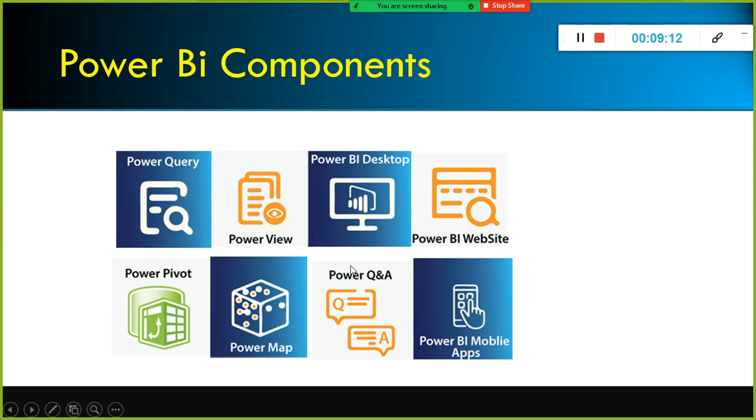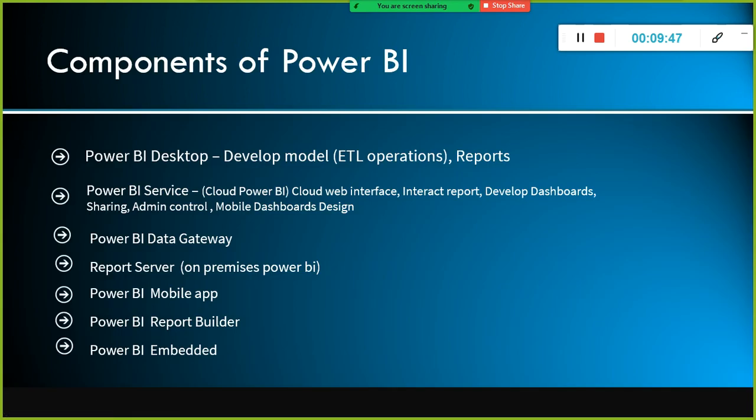You type anything. If you have any questions, you just type it in the chat window. Let's say on an e-commerce website, they have a chat facility. If you have any queries related to a product, when you type it, the person sitting on the other side will answer your queries. Similarly, in the dashboard visuals, you can ask questions. Based on your questions, a report will automatically get generated in line with your question. And then you have Power BI mobile apps. You can install Power BI on your mobile phone also. We'll share the link to install it.